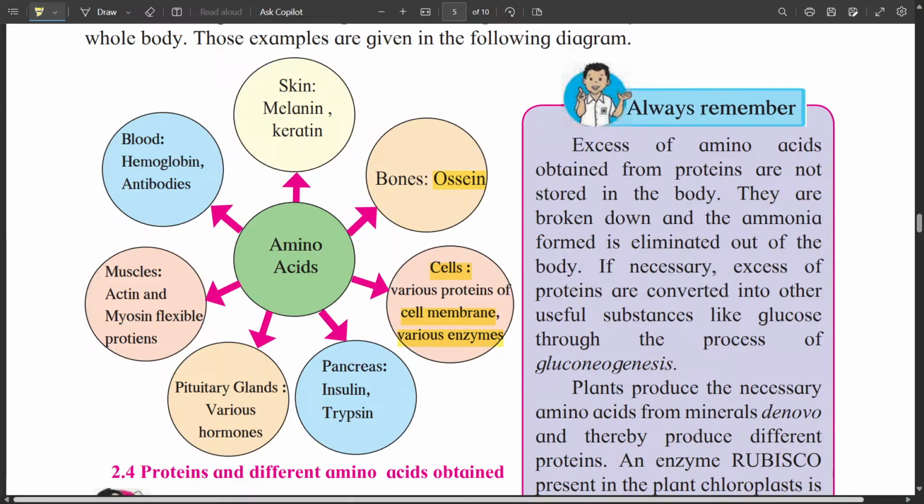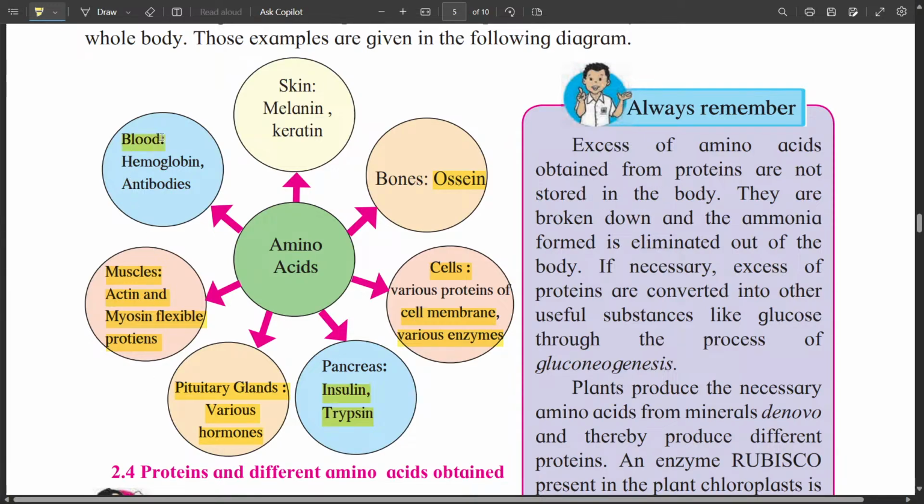Then pancreas contain a hormone called insulin. Insulin is used to control the blood sugar level. Also there is an enzyme called trypsin which is used in the process of digestion. Then pituitary gland contain various hormones which control various functions of the body. Then in muscles there are contractile proteins, the protein which can change their shapes, and they are actin and myosin. These are flexible protein. They are used in making various movements of the body.